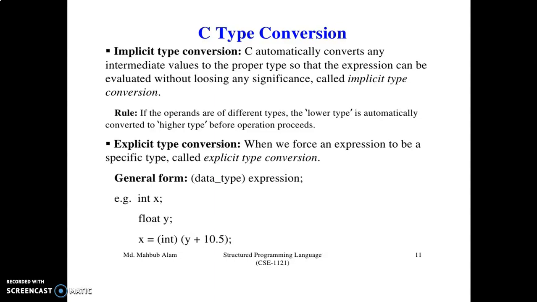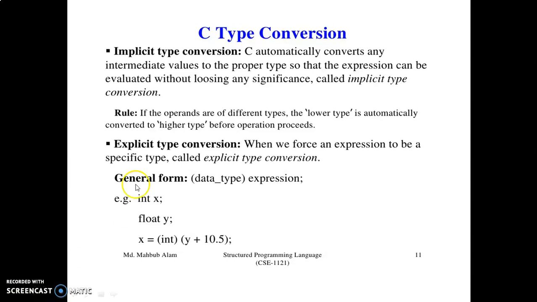Explicit type conversion means when we force an expression to be a specific type. I will show the example for implicit type conversion in my next slide. This is for the explicit type conversion.